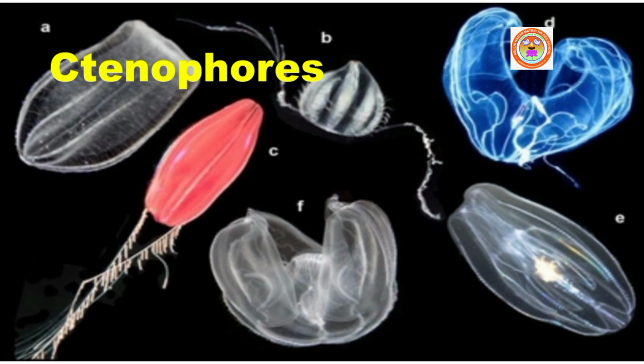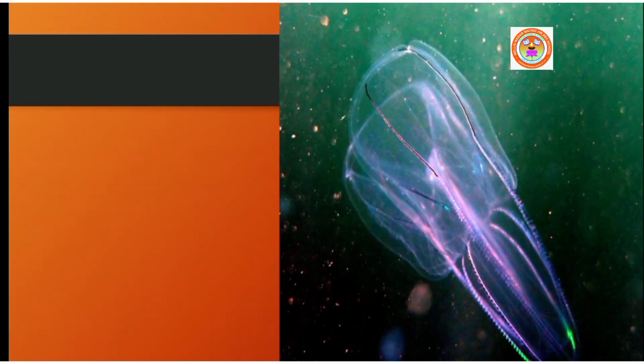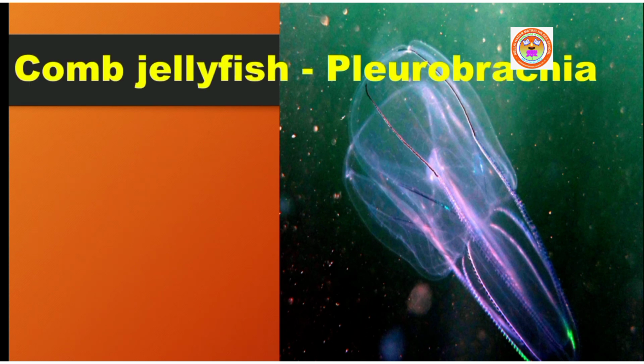Example, ctenophores. They are aquatic marine organisms that come under the phylum Ctenophora. These animals show biradial symmetry. There are only two planes of symmetry, one through the longitudinal and sagittal axis and the other through the longitudinal and transverse axis. Example, comb jelly, that is called Pleurobrachia.